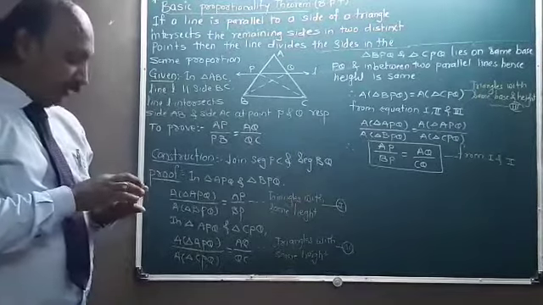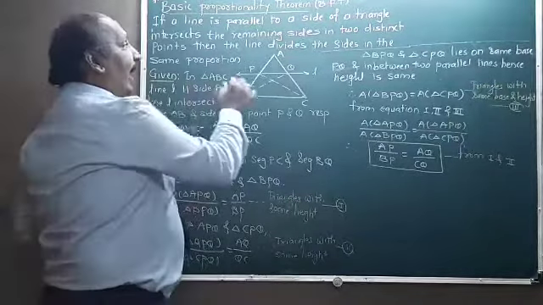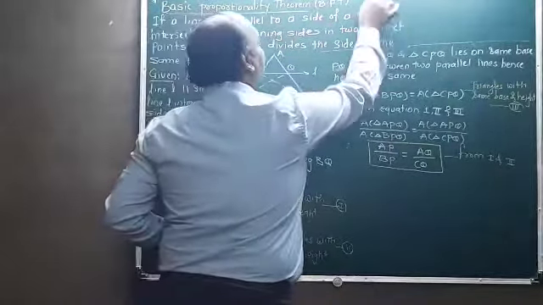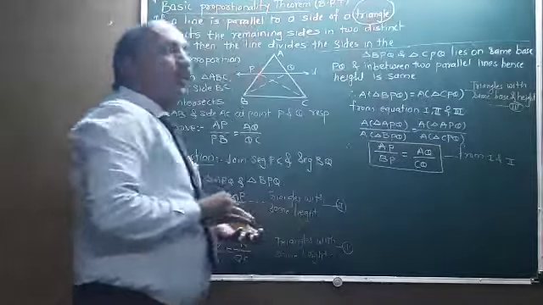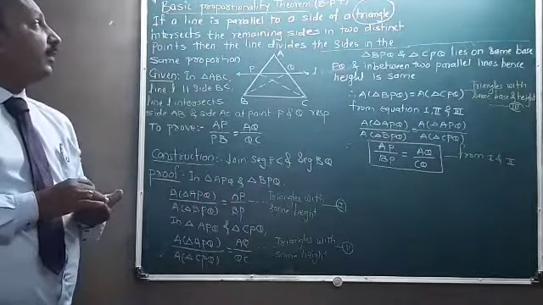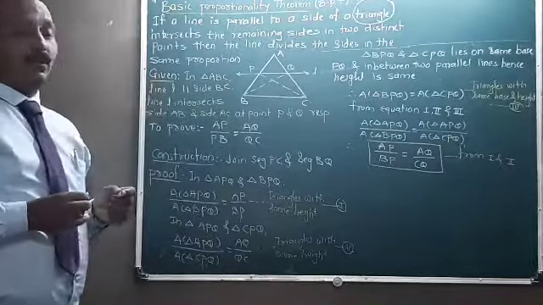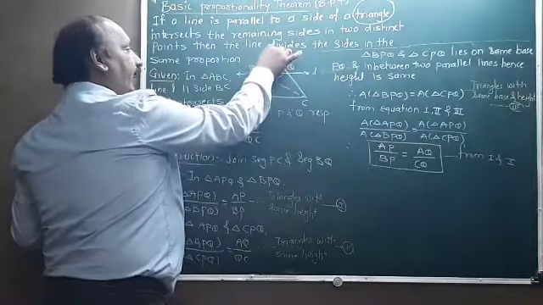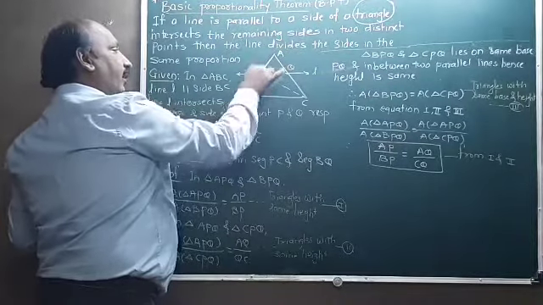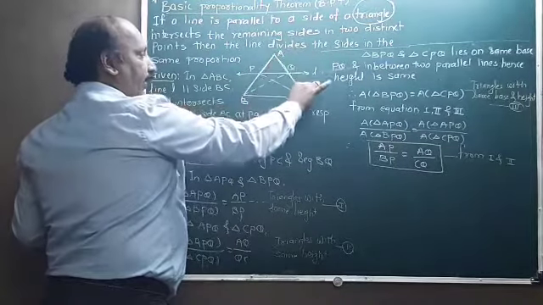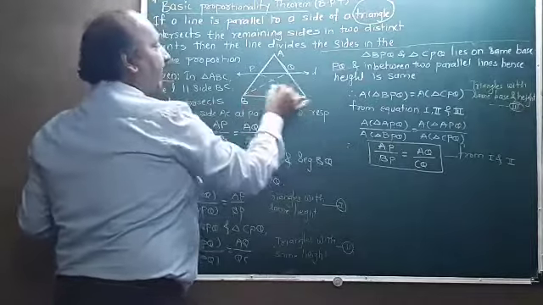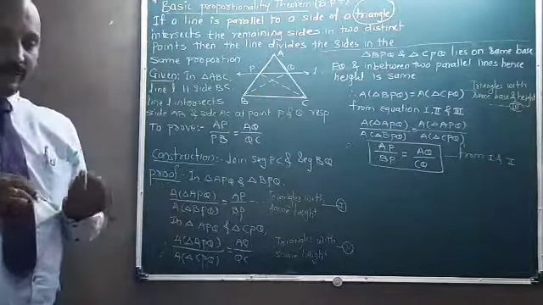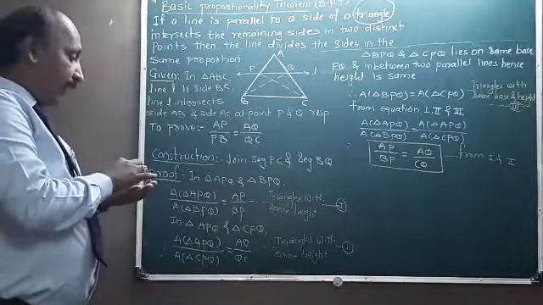First, in this statement, if a line is parallel to a side of a triangle, we have to see the figure, that is, the triangle. So we have to draw the triangle, and here triangle ABC is your given triangle. This triangle ABC is the given triangle. So I first draw the triangle ABC. What is the next statement given here?